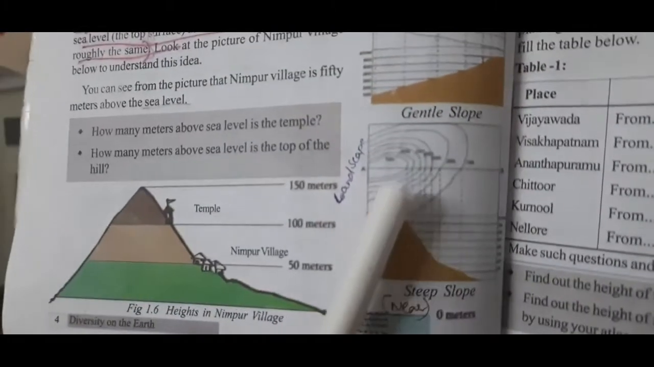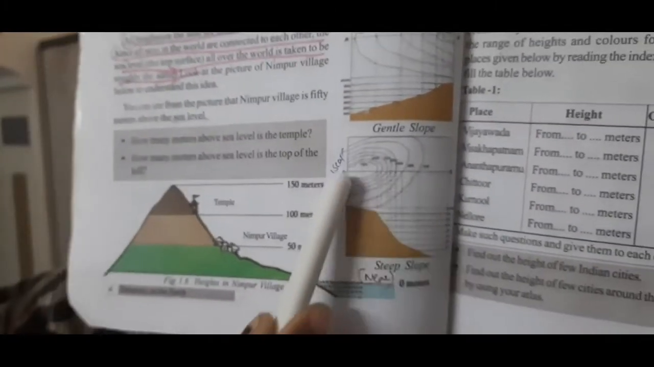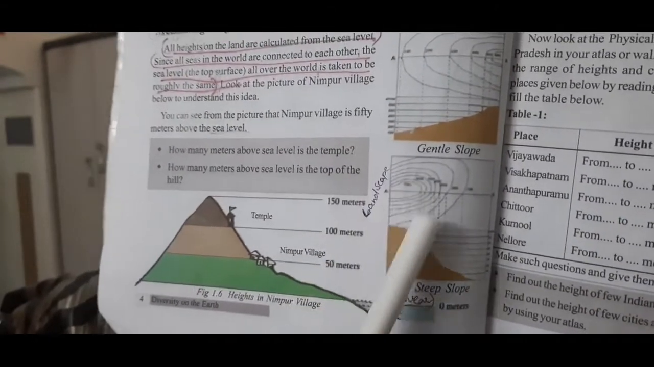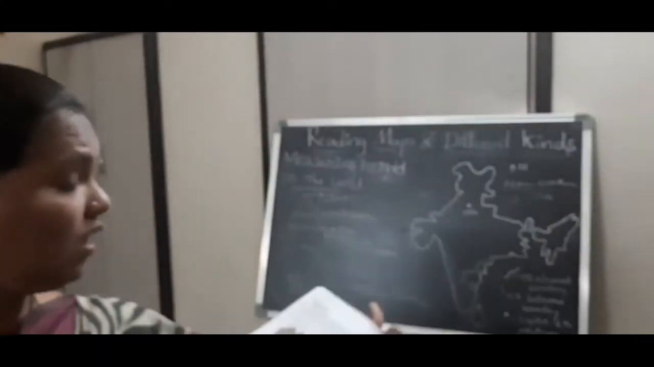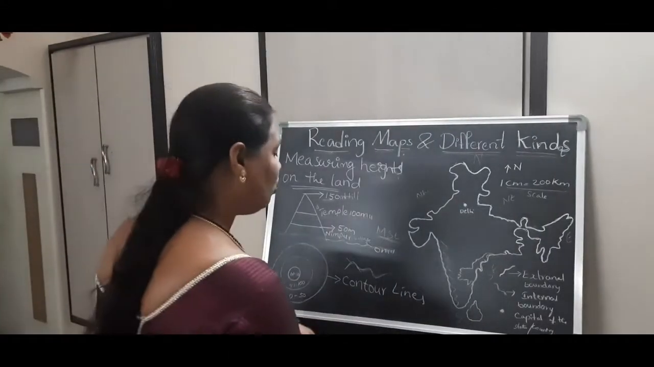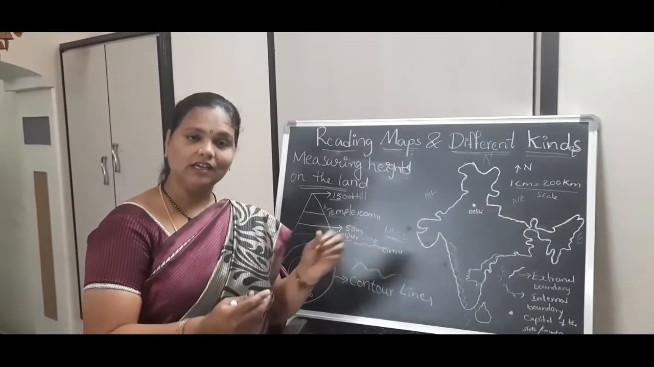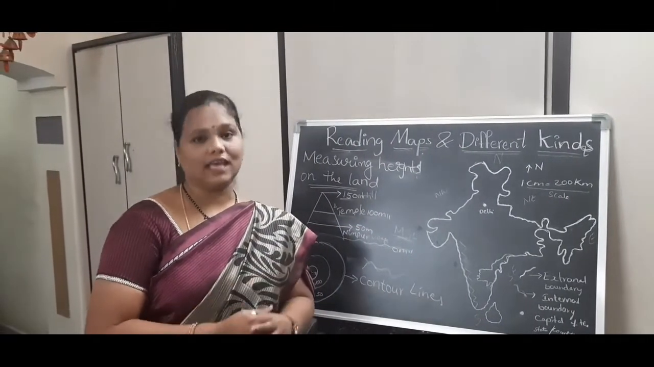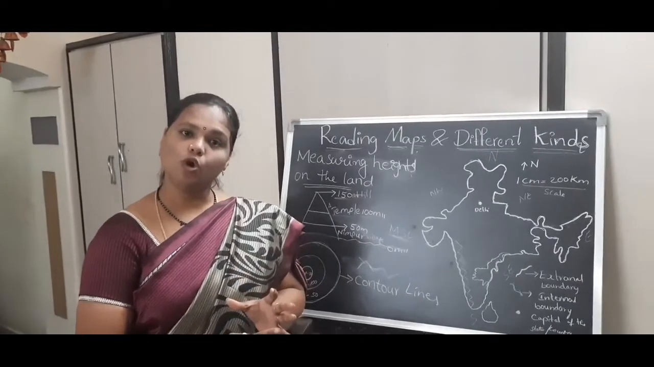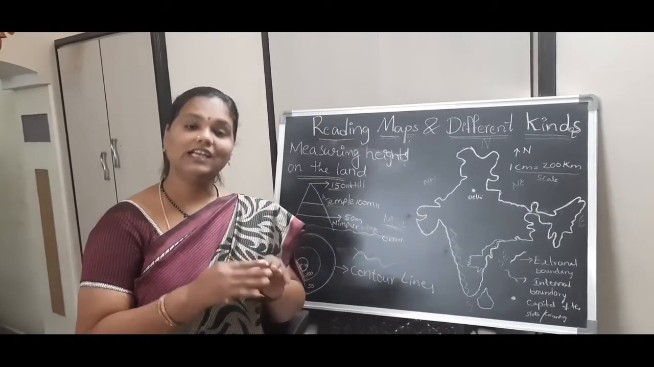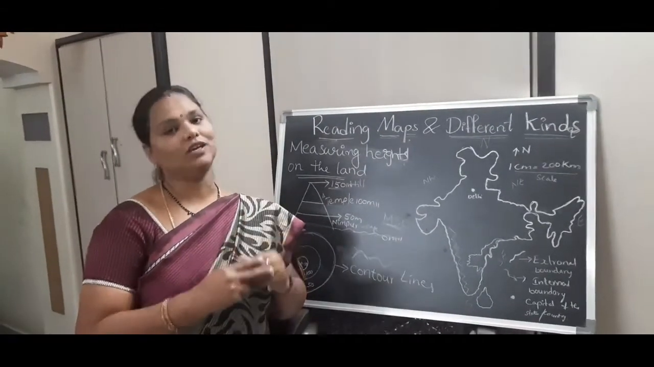Observe this. So that's why the contour lines are very close to each other. Yes, the contour lines depend on whether they are close or far from each other. It is based on the landscape. In a steep slope, they are very close to each other. In a gentle slope, they are far away from each other.